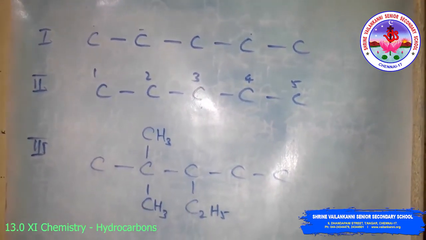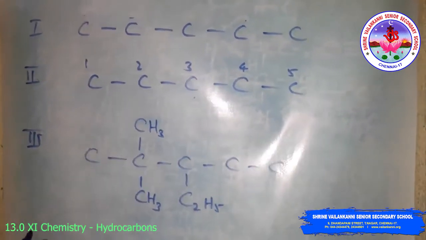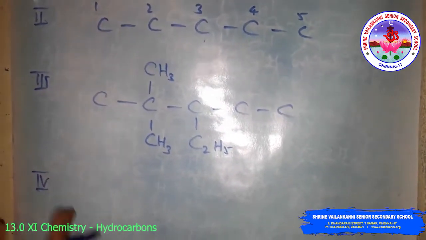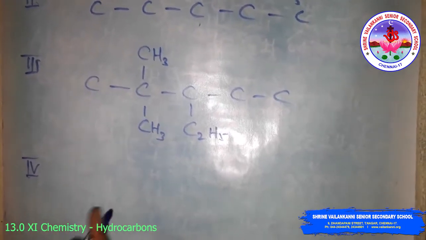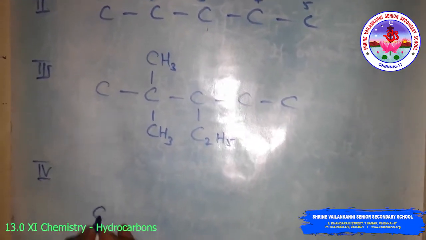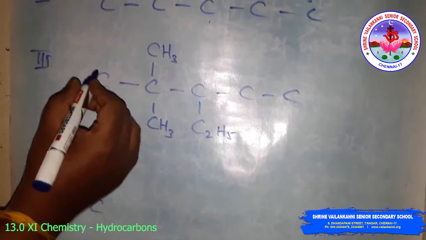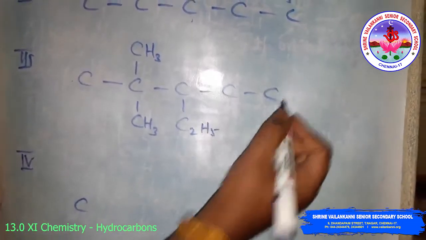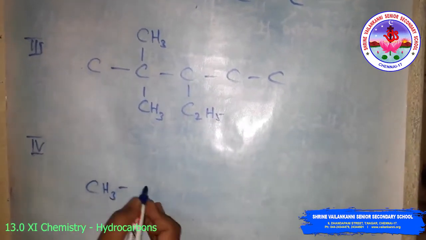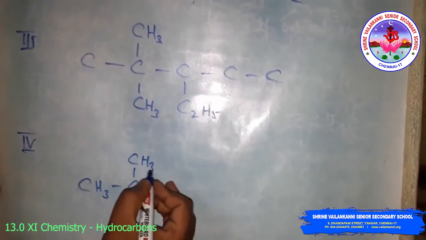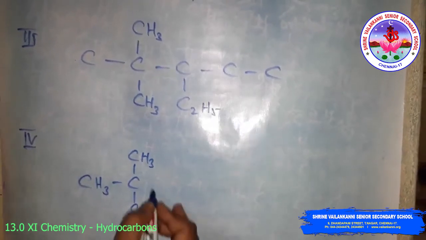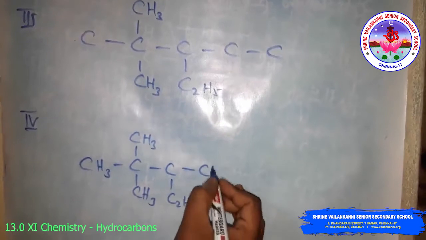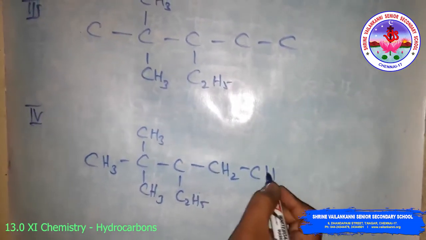Then the fourth step is to satisfy the valency of each carbon atom by putting in the requisite number of hydrogen atoms. So here, write CH3, C, CH3, CH3, then C, C2H5, then this carbon is CH2, then CH3.